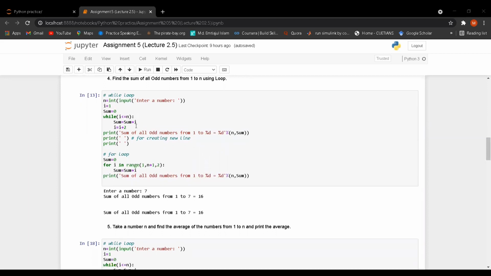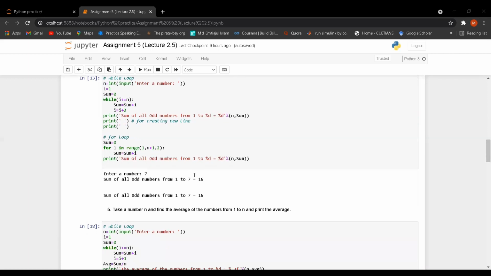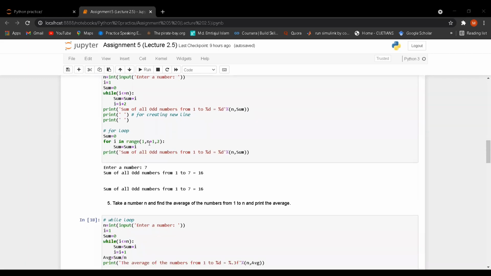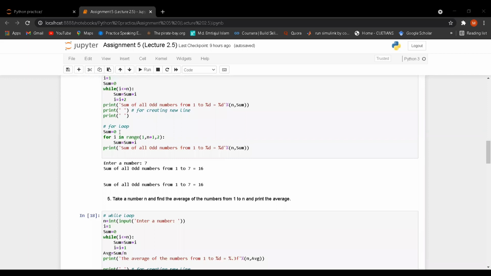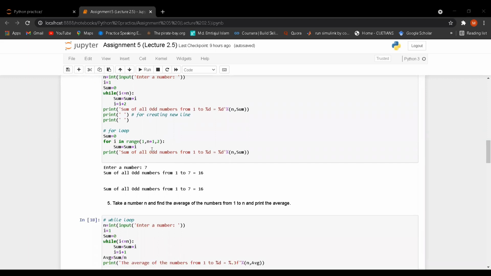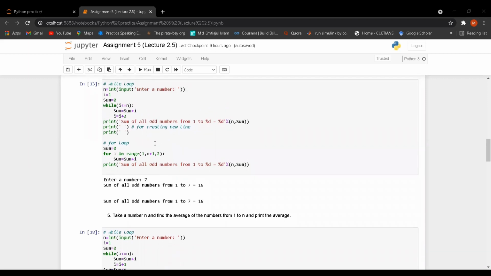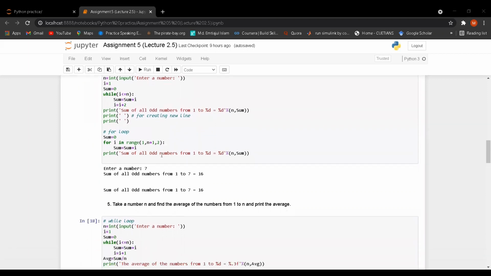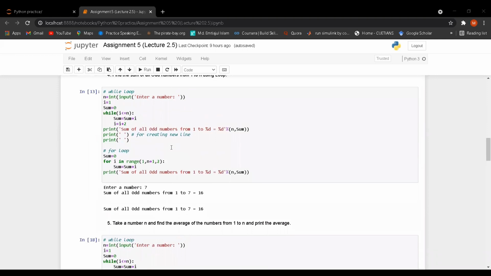And if we take n as 7, then the sum should be 16. Okay, now let's go for the for loop. I have taken sum is equal 0. After that I have taken the range function, for I in range. The initial value is 1. The condition is n plus 1. After that the increment is 2, as it is the sum of odd numbers. So the increment should be 2. After that I have printed the value.